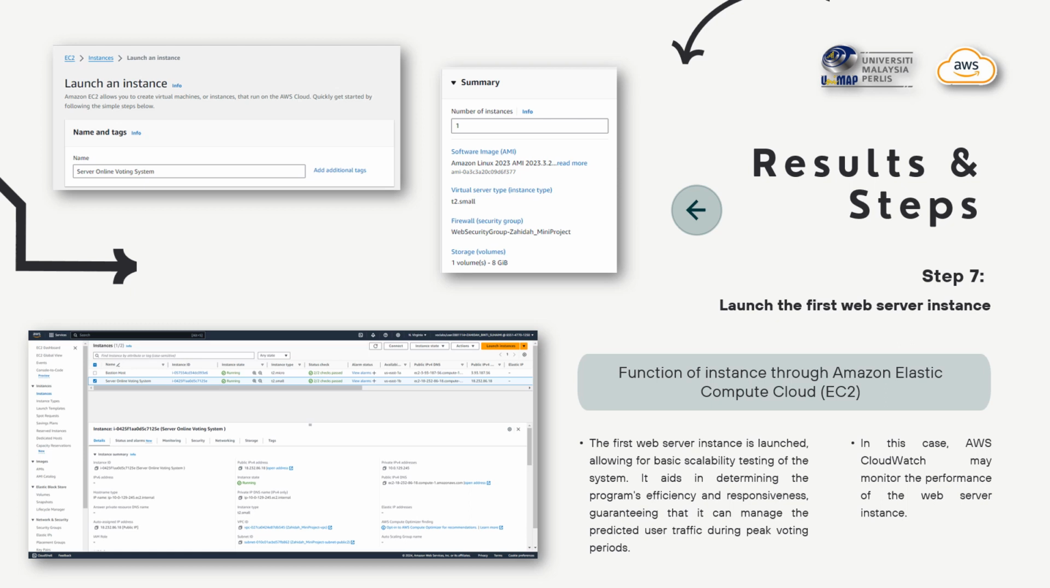Okay, we can see here, I have named the launch instance server voting system, and we can see the summary of this step. I have chosen the Amazon Linux 2023, which is ARM, and I have connected the instance with the firewall that I created in the previous step, which is the web security group that uses HTTP IPv4.